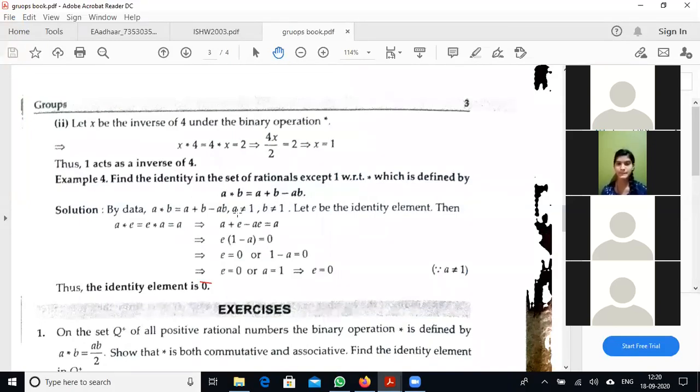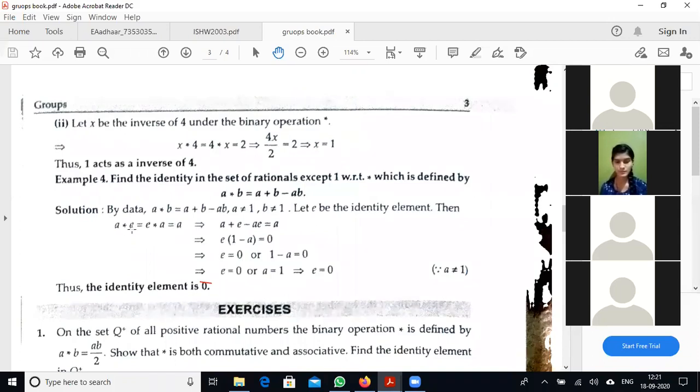Here a is not equal to 1 and b is not equal to 1, because 1 is not in the set we have taken. Let e be the identity element. Then a star e equals e star a equals a. That is the definition of the identity property.